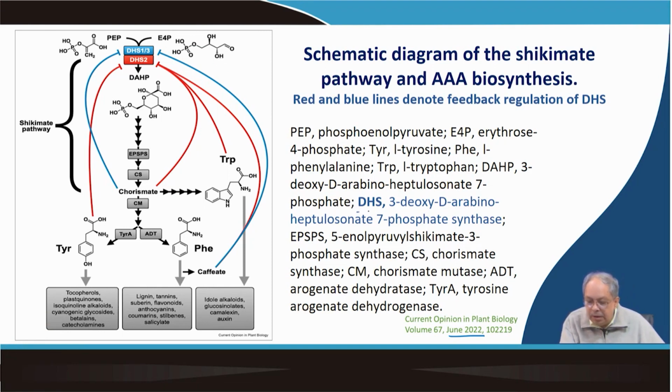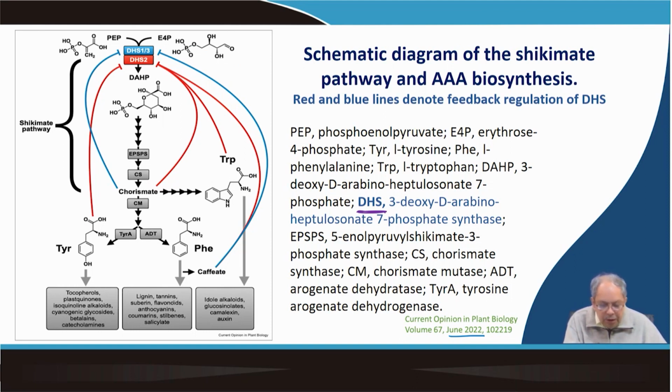So, DHS is important, that is why I made it. Otherwise, the whole pathway more or less I have covered. So, only to tell you where the regulation lies. And also another important point, from tyrosine different metabolites originate, like tocopherol, vitamin E, plastoquinones, isoquinoline alkaloids, we have covered that. Cyanogenic glycosides we have not covered in that detail, betalains.